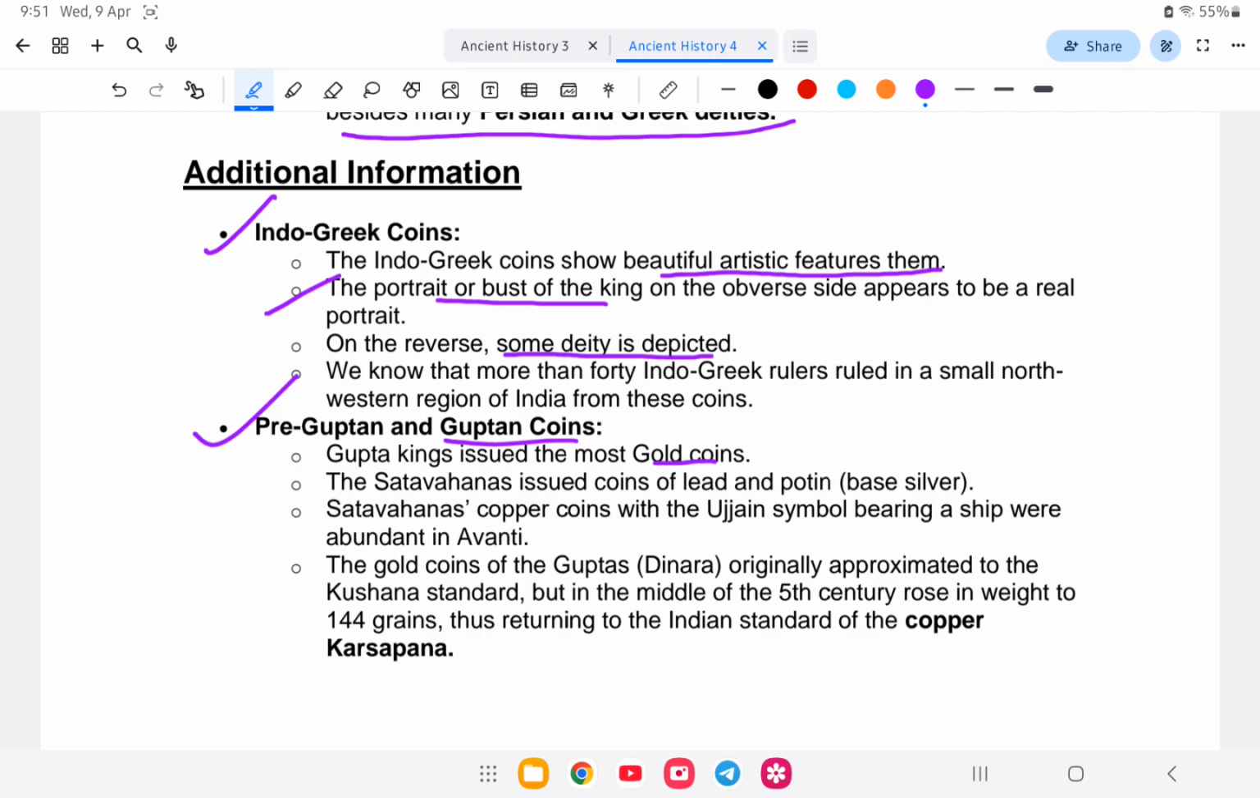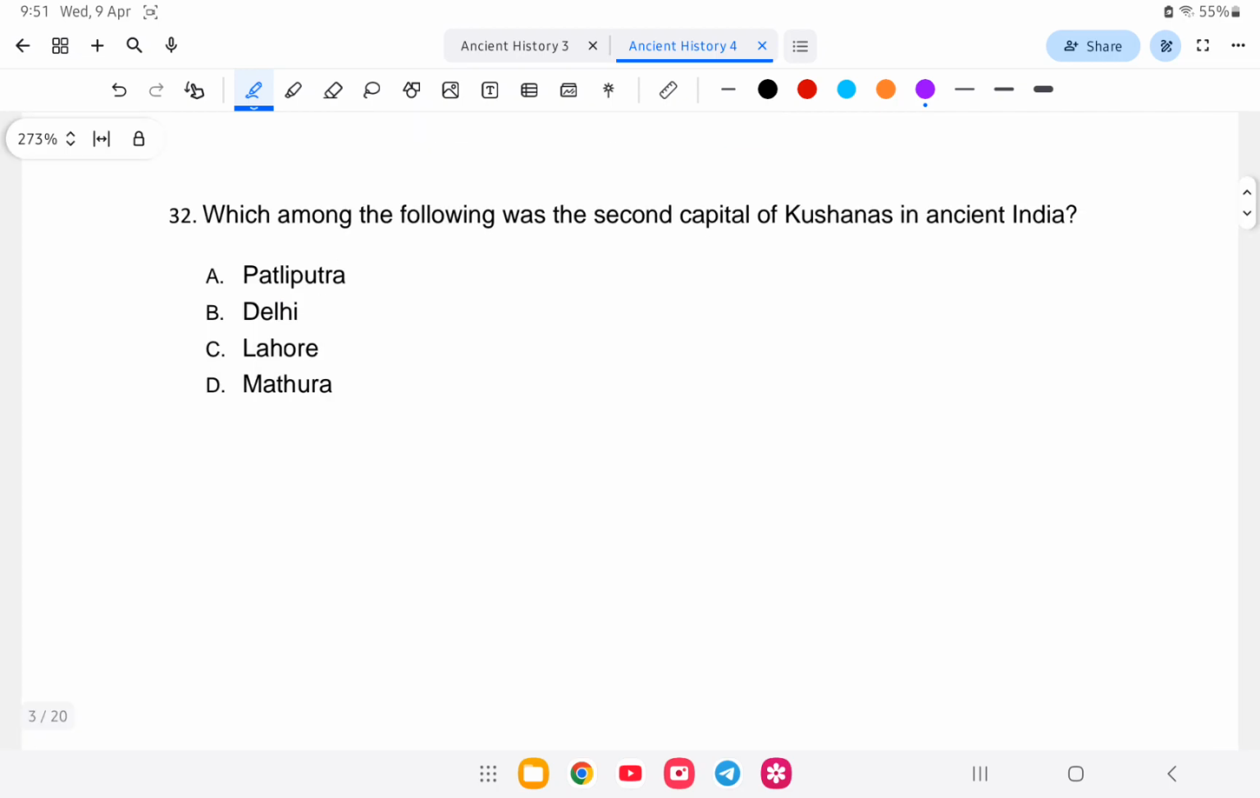So let us go to the next question. Which among the following was the second capital of Kushans in ancient India? So Kushan kana duita capital deksha. It is first to Peshawar deksha.